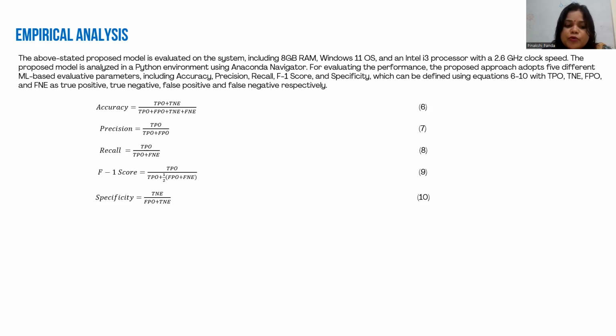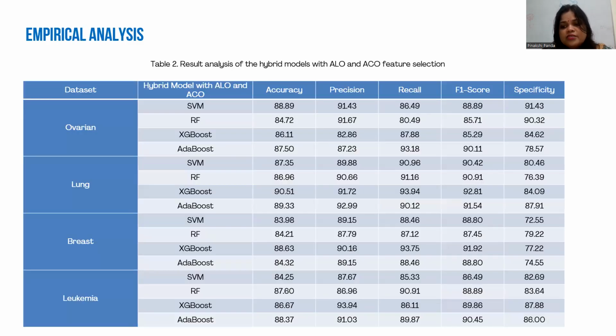F1 score is true positive over true positive plus 1/2 times false positive plus false negative, and specificity is true negative over false positive plus true negative. So what is true negative? The patient not suffering from cancer showing negative. True positive means the patient suffering from cancer showing positive. And false positive means the patient is not suffering from cancer but showing positive. And false negative means the patient is suffering from cancer but showing negative. So if the true positive and true negative rate is higher, then we assume that our model is accurate. Accuracy is more, our model is good.